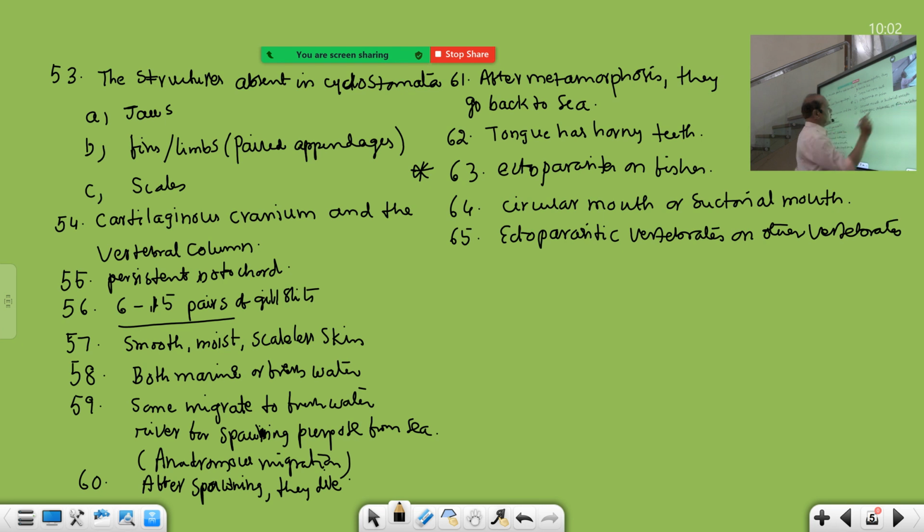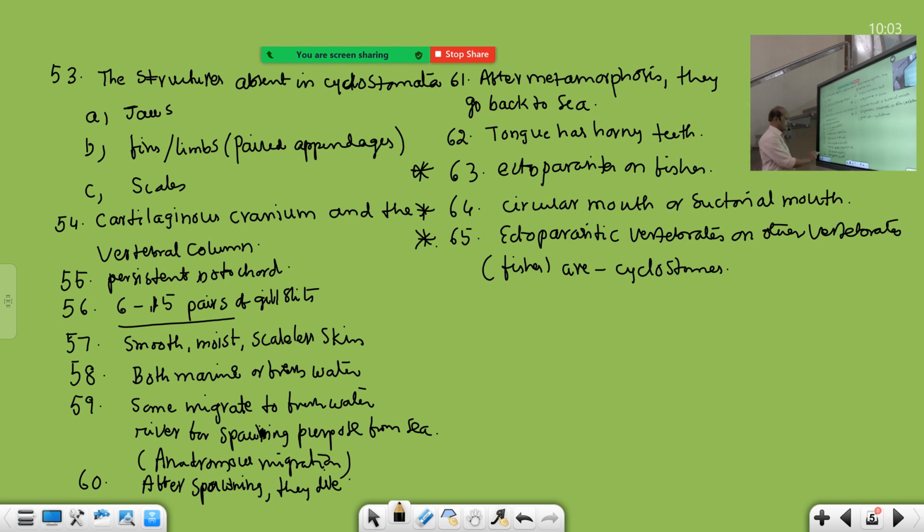In the bracket, if you want, you can write fishes or cyclostomes. Another important point. These points must be carefully noted down and remembered forever. Cyclostomes gills, these bits, and after spawning they die. They are all important bits.